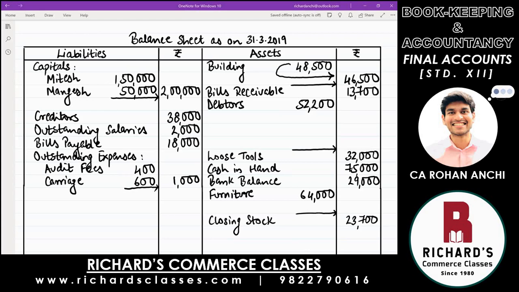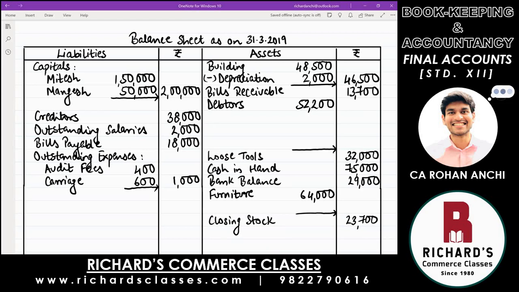Why is the asset value reducing? What is your answer? Depreciation. Because of depreciation. Fall in the value of asset is depreciation. So below building, write down minus depreciation. And that is 2,000. If you compare 48,500, when you reduce 2,000, becomes 46,500.